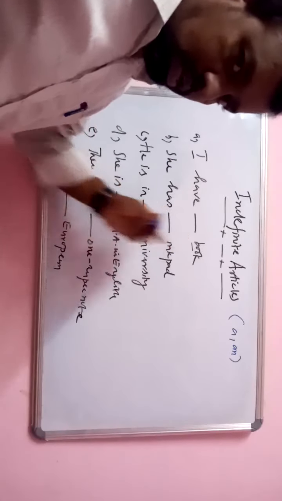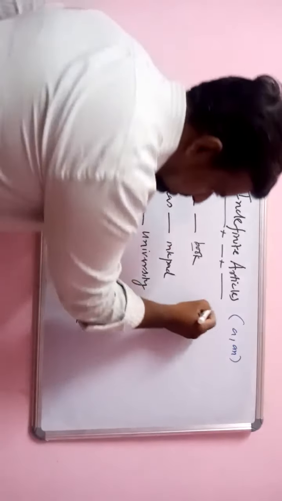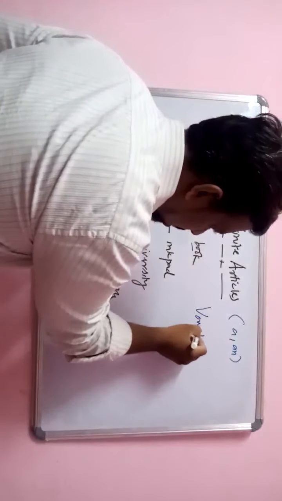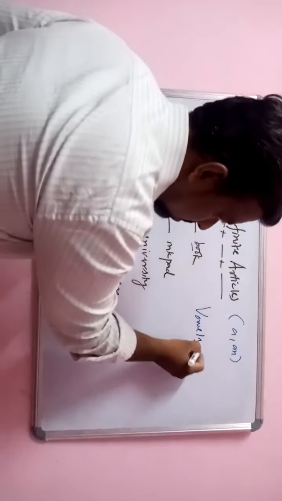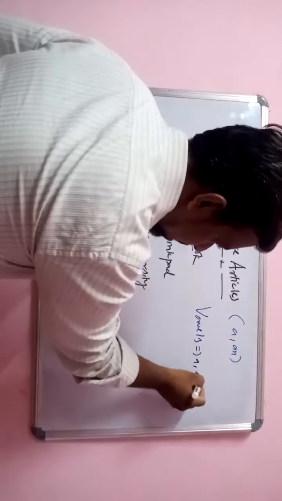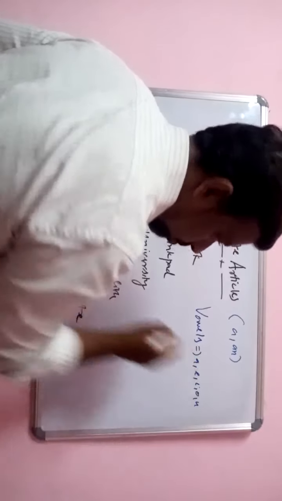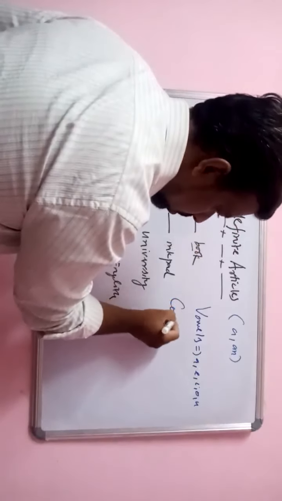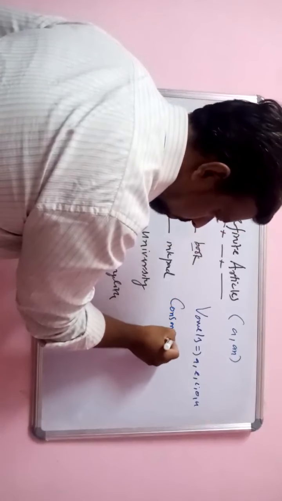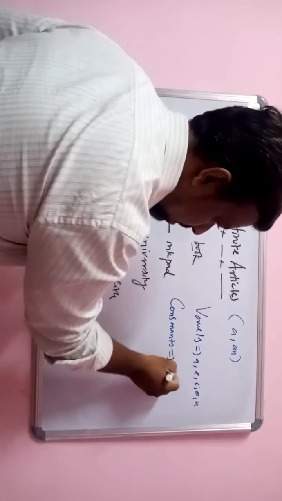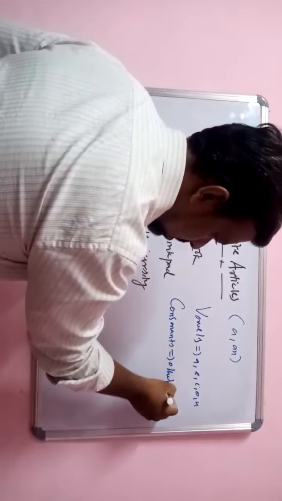See, what are vowels? A, E, I, O, U. What are consonants? Other than vowels.